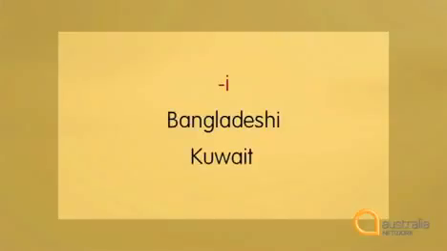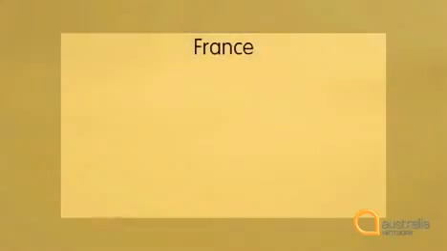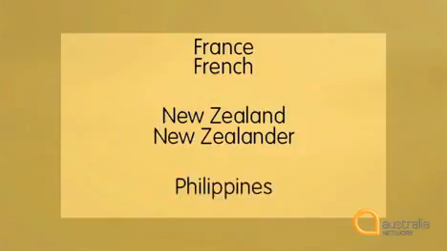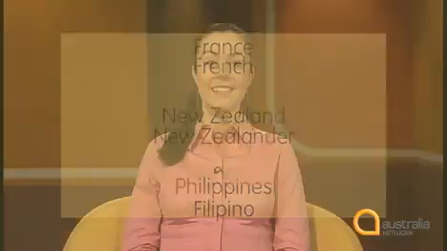Then there's the I group, pronounced I, Bangladesh, Bangladeshi, Kuwait, Kuwaiti. And some nationalities are formed in an irregular way. France, French, New Zealand, New Zealander, Philippines, Filipino. And watch the change in spelling with that one.